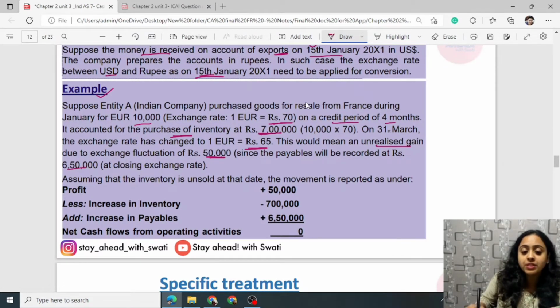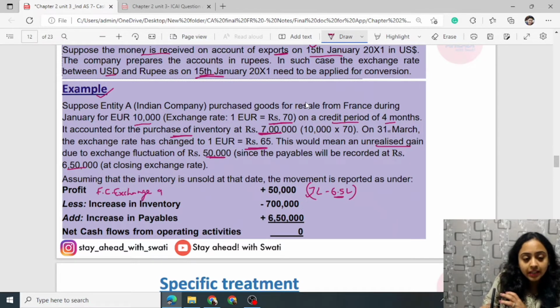Why is the profit rupees 50,000? Because 7 lakh minus 6.5 lakh, which you had to pay, but now you will have to pay only 6.5 lakh. This is like a foreign currency exchange gain, or conversion gain, whatever. So this is 50,000, 7 lakh minus 6.5 lakh.